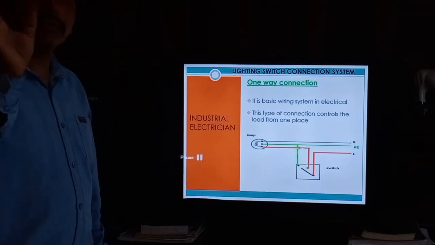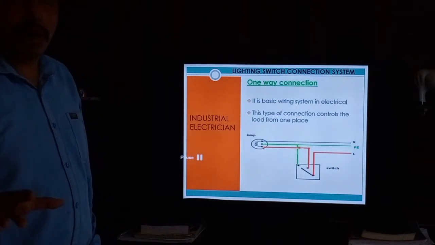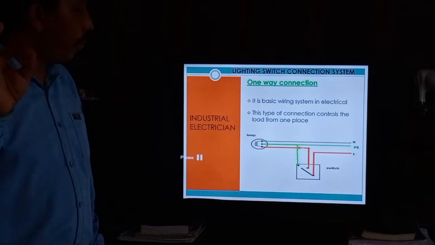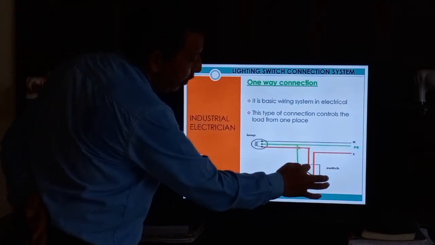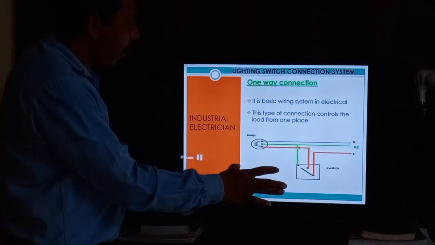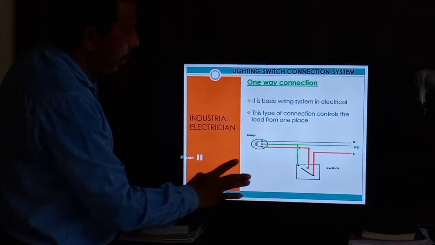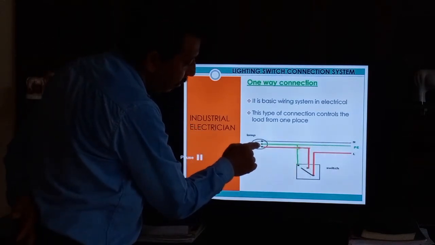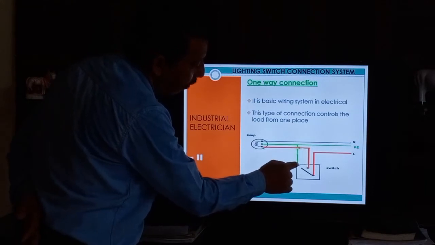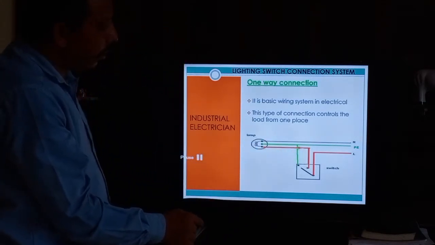The power socket does not come inside this switch box; inside the switch box only the lighting switch is there. It is not allowed to put the neutral inside the switch box. So neutral goes directly to the lamp, and earthing goes to both sides, the device side and the switch side also. Okay, you can connect like that.